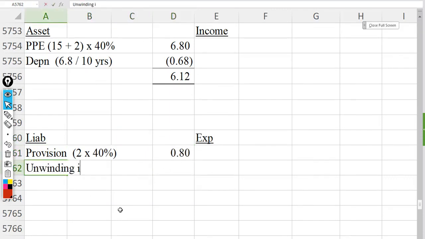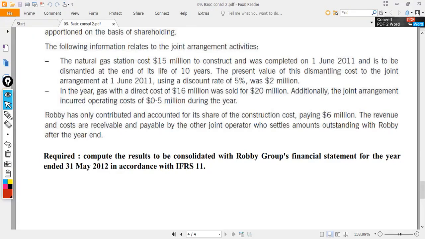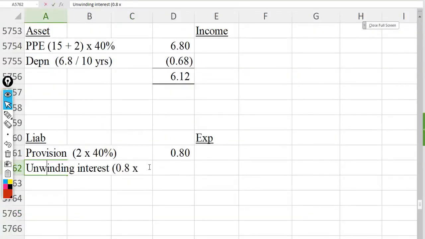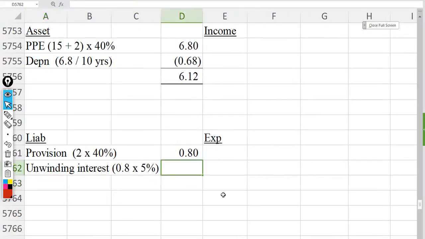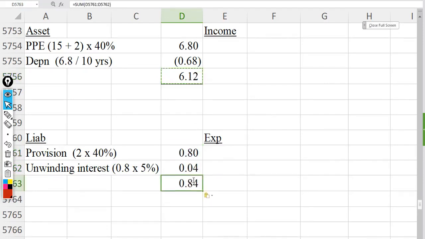When we come to year end, we have an unwinding interest to calculate based on 0.8 times a discount rate of 5%. So the provision will get higher by 0.04. The depreciation is an expense, and the unwinding interest is the finance cost.